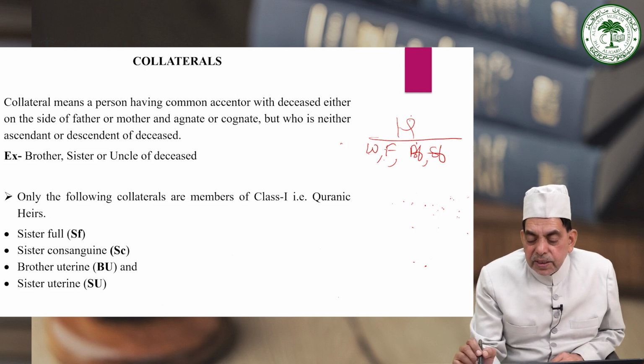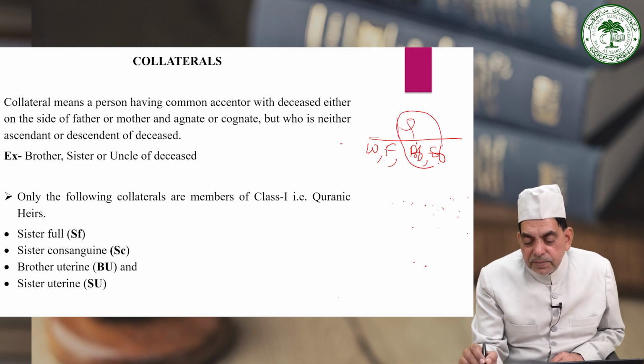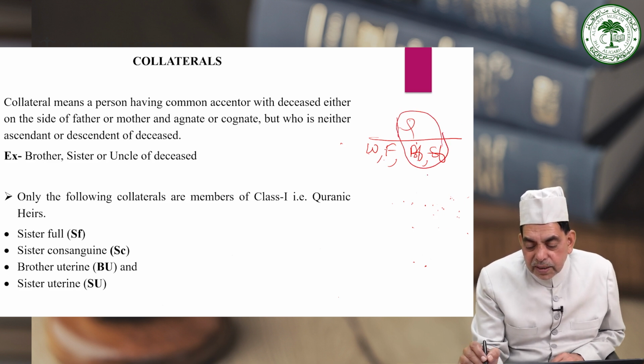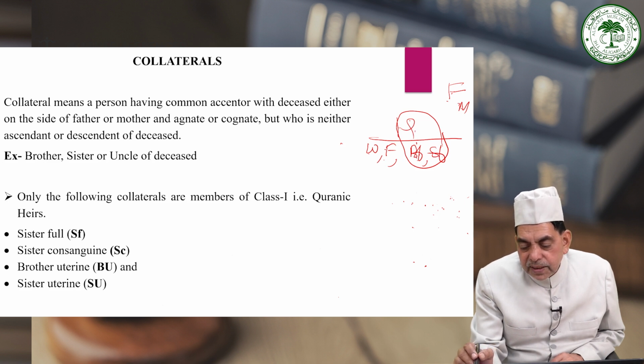This H and BF and SF, they are collateral because all these three have descended from a common ancestor. Here their father may be F, their mother may be M. So from father F and mother M, this H, BF and SF have descended.